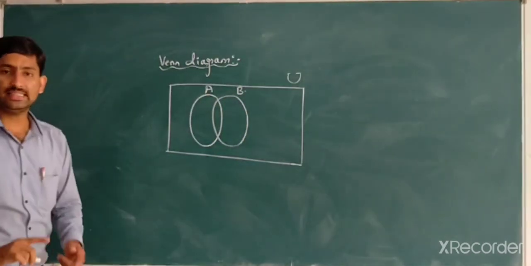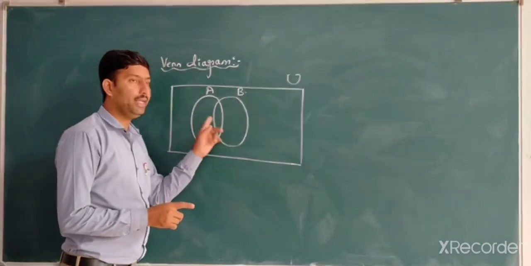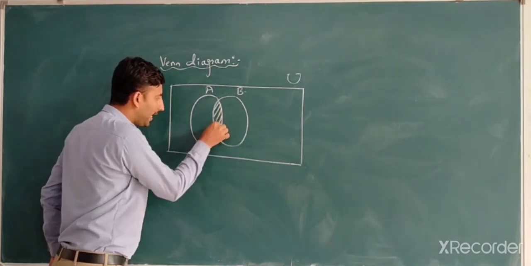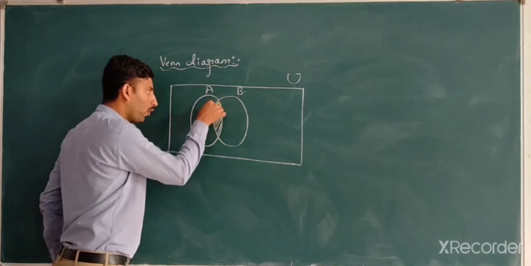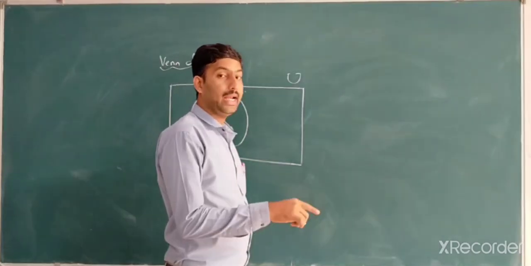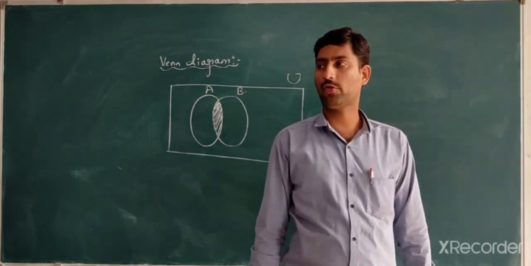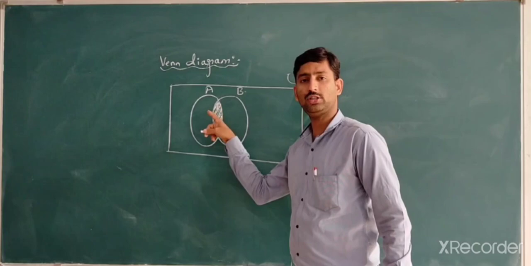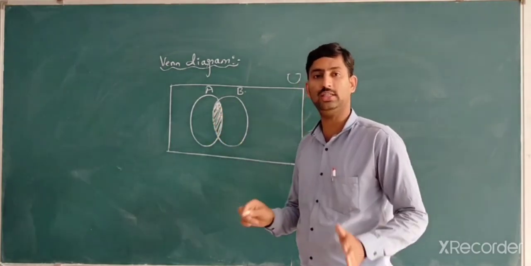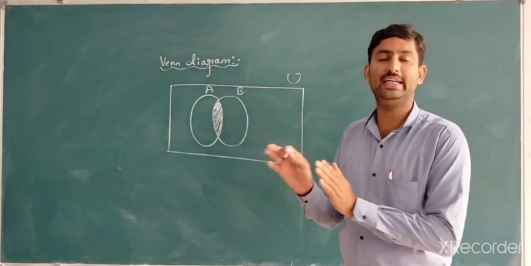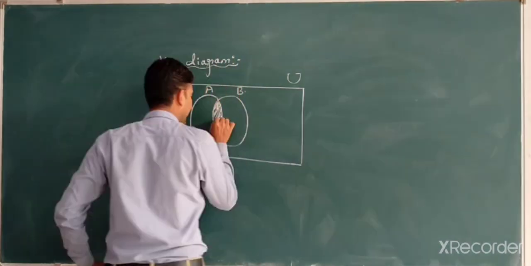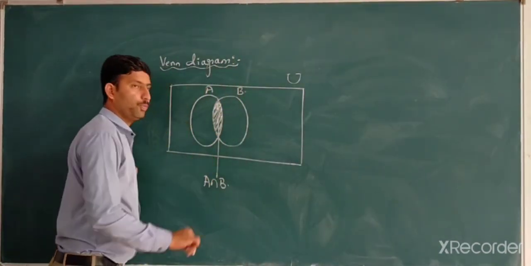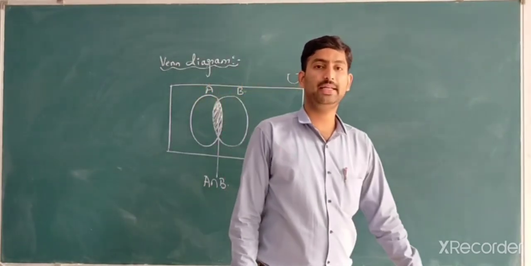Then what is the intersection? The intersection between A and B is the region where the elements are common to A and B. This portion, the shaded portion, is the place for the intersection. We call this portion A intersection B. What is this portion? That portion is nothing but A intersection B.